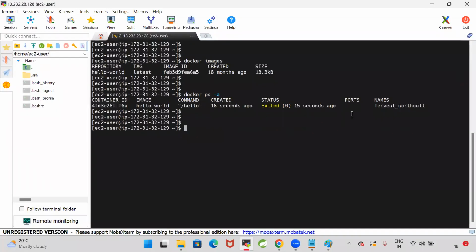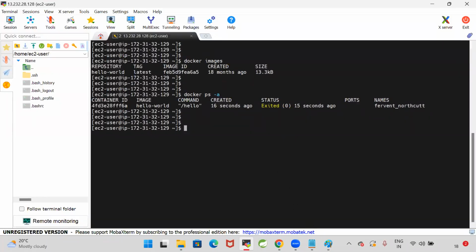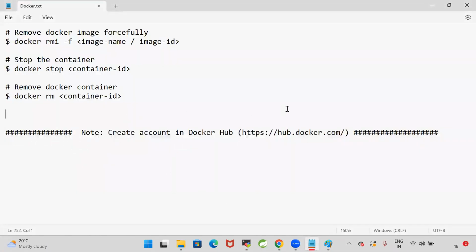Now what I want to do is remove all the stopped containers and unused images in the system. I want to remove all stopped containers, unused images, unused networks and all that stuff. I want to make everything clean. So I want to remove stopped containers plus unused images plus unused Docker networks.